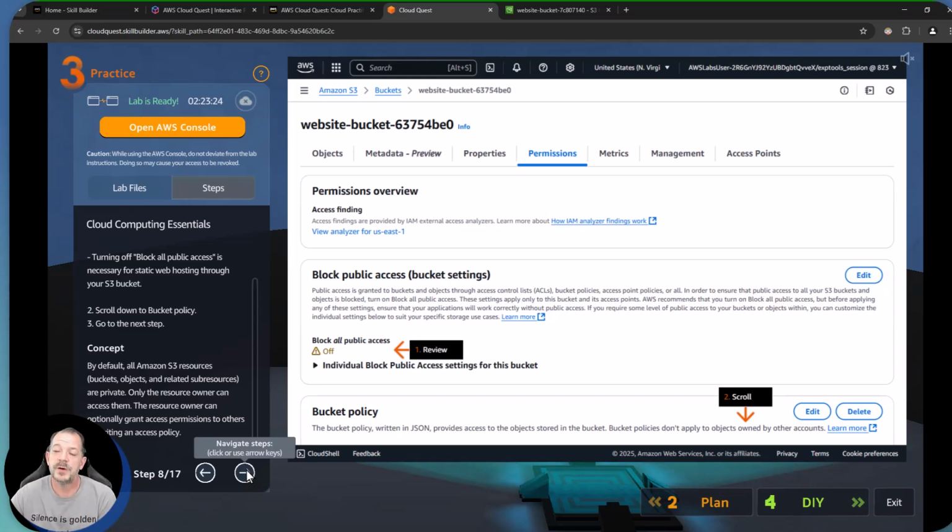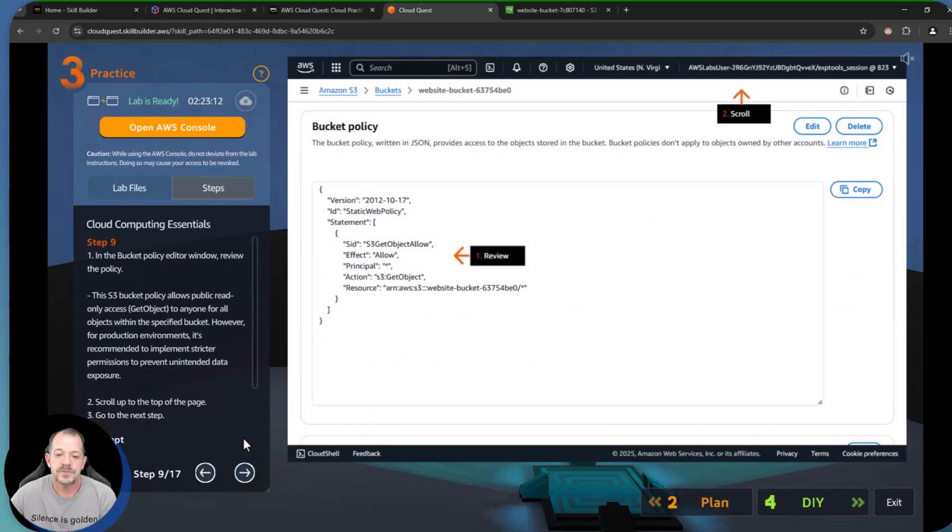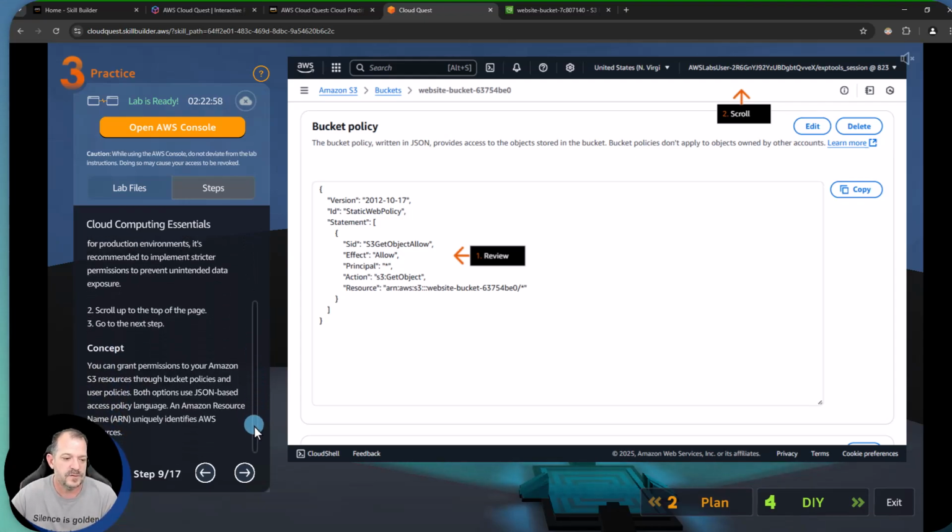One thing we want to be aware of here is S3 buckets are not public by default. We have to go through about a 4 or 5 step process in order to make those publicly accessible. So if you ever see anything about someone's S3 bucket being made publicly accessible, it doesn't just happen, okay? Automation can make it happen in your own account if you've got it configured to do so, but it's a multi-step process, so it doesn't just natively happen. So it's asking us to review this policy right now, which we'll do in just a moment.